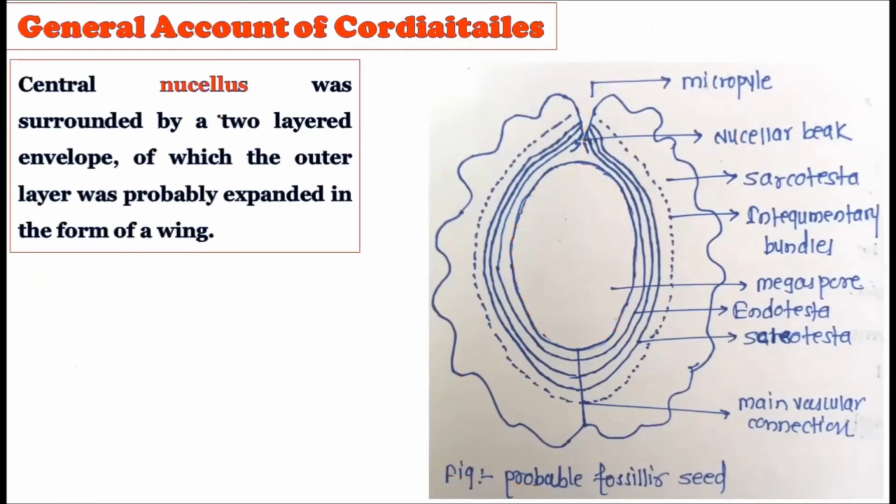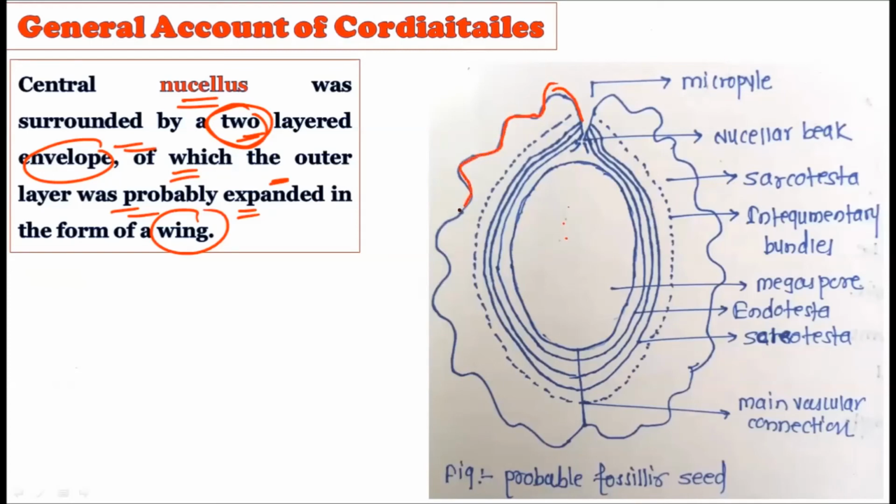Now see the central nucellus. The central nucellus is surrounded by a two-layered envelope, of which the outer layer was probably expanded to form a wing. See, the nucellus is present at the center and it is covered with outer layers, two layers protecting this seed structure, while the outermost layer got converted in the form of a wing like this.